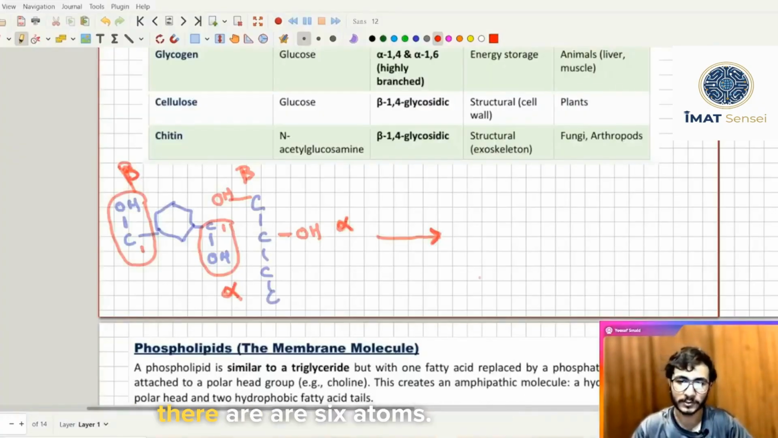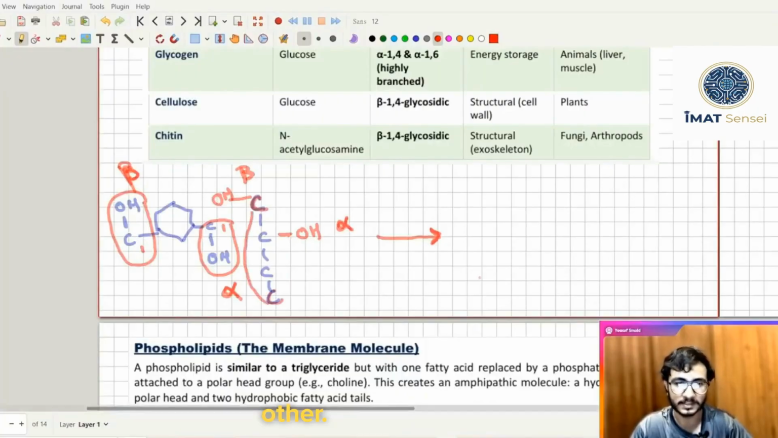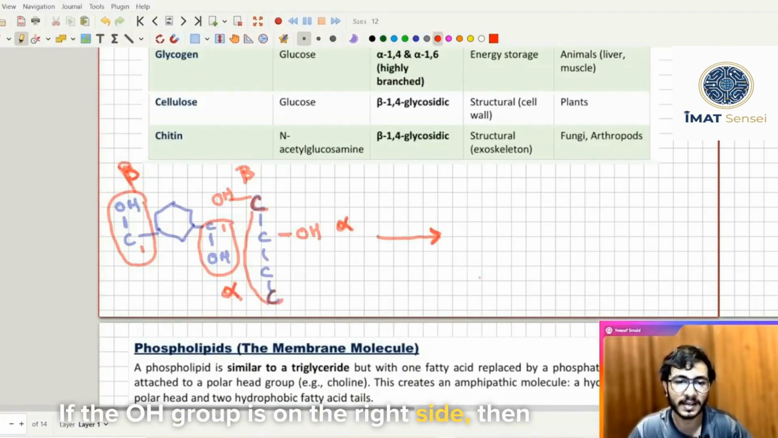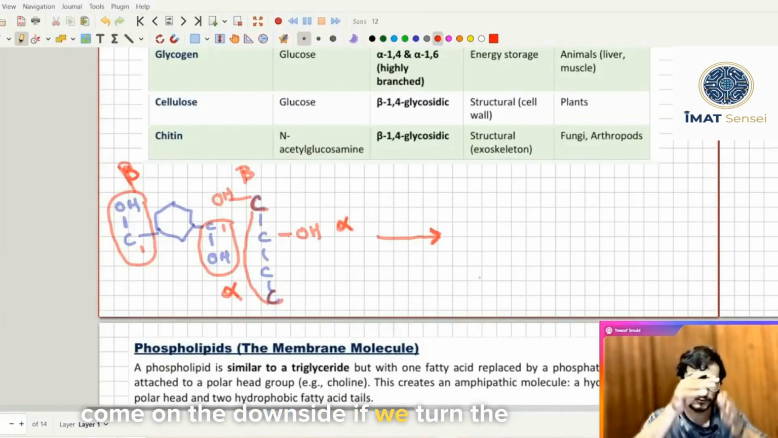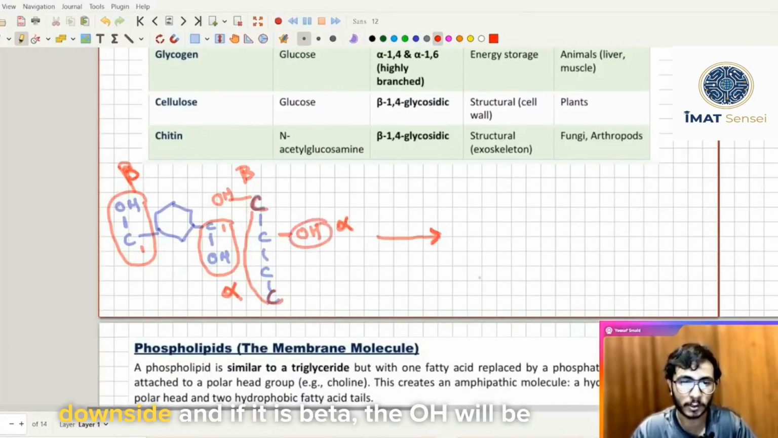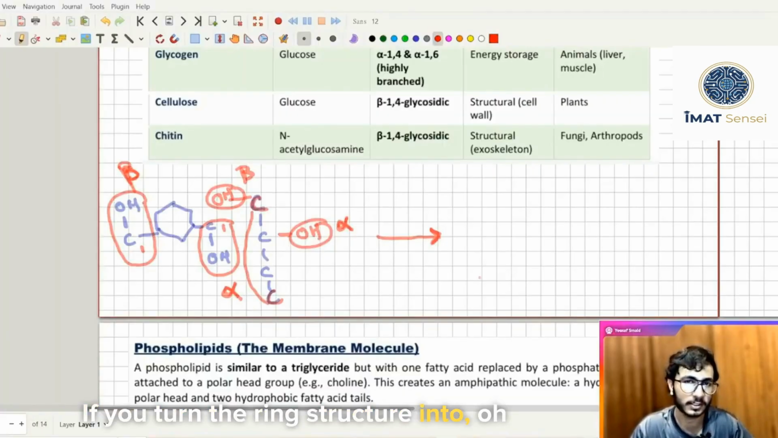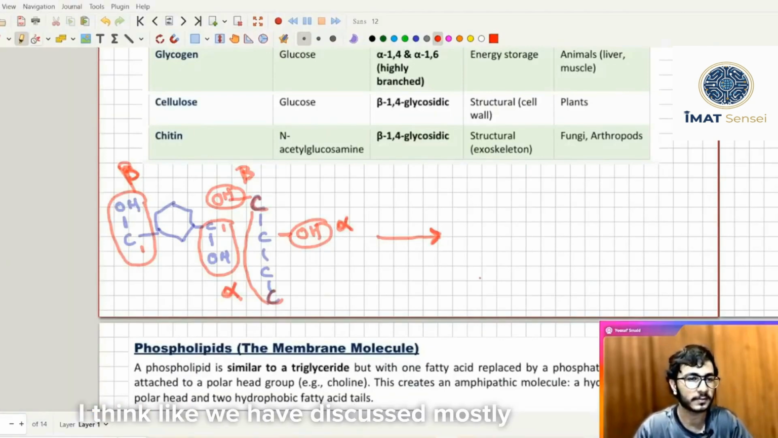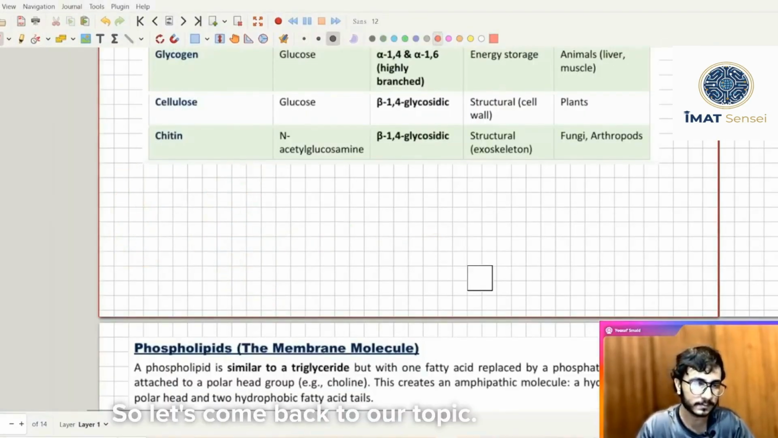For example, for glucose molecules there are 6 atoms, so you just have to take this carbon and this carbon and connect them with each other. If the OH group is on the right side, then it will be alpha because it will eventually come on the downside if we turn the whole molecule into a ring. As you can see, the OH will be on the downside, and if it is beta, the OH will be on the upper side, if you turn the straight chain structure into a ring structure. I think we have discussed mostly everything that is there for disaccharides.